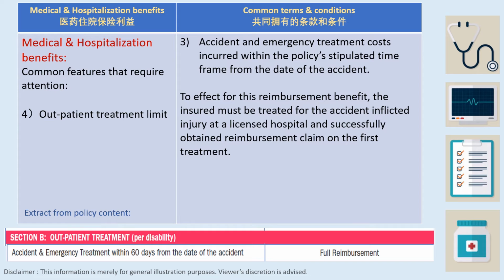Subject number 3, accident and emergency treatment costs incurred within the policy stipulated time frame from the date of the accident. To be eligible for this reimbursement benefit, the insured must be treated for the accident-inflicted injury at a licensed hospital and successfully obtain a reimbursement claim on the first treatment.